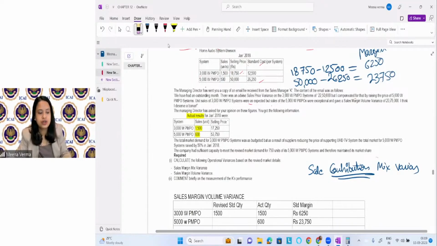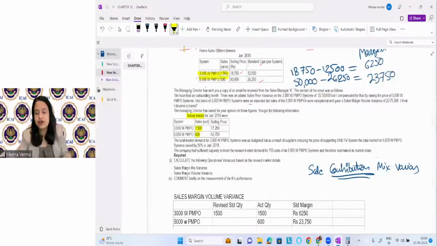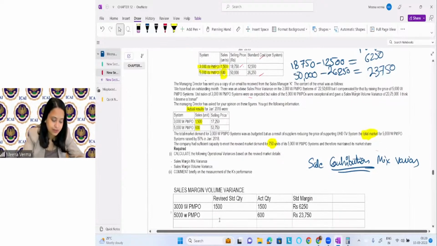1500 of it is given, right? 1500 of this unit can be sold in the market. Then it is given that 500 of this unit can be sold in the market. These were the standard units which you can sell in the market. But what is happening? There is some change in the market. Because of that, they have mentioned instead of 500 units, you can sell 750 units in the market. Right? So the revised unit which we can sell in the market is 750.